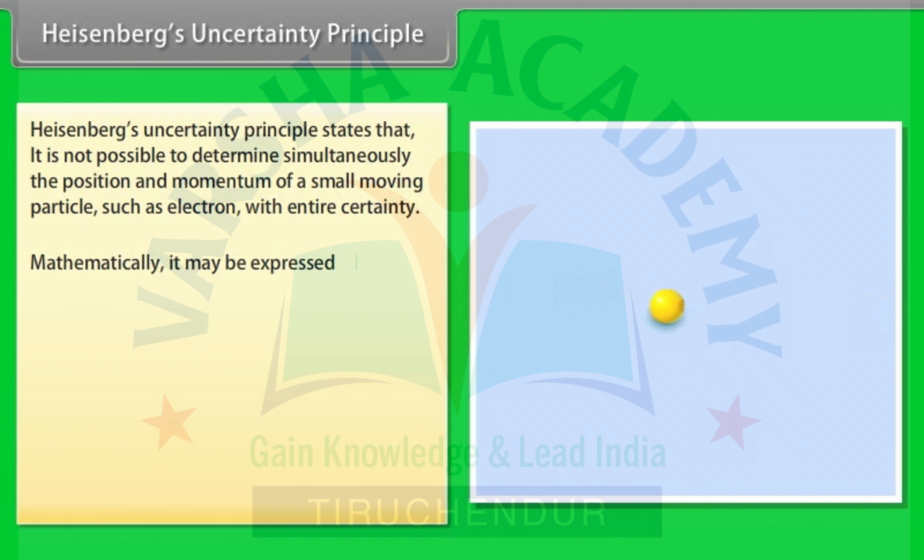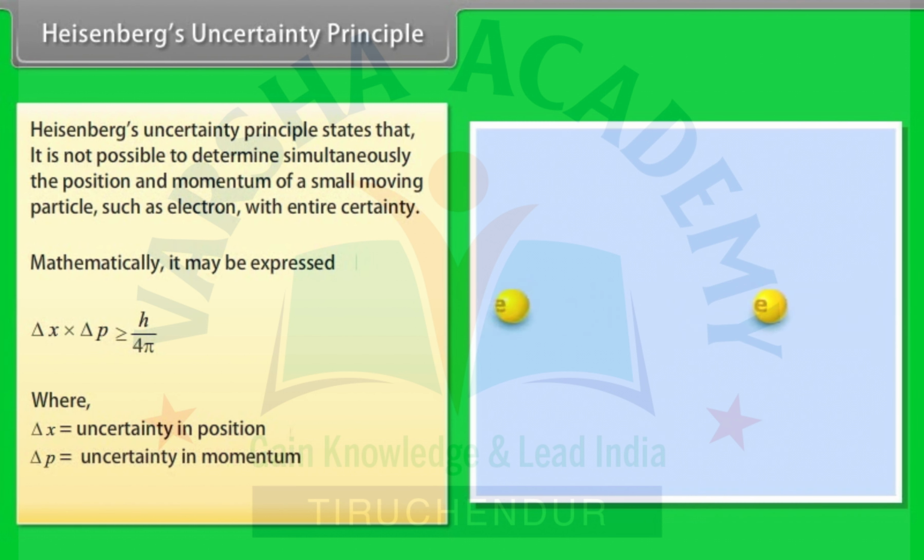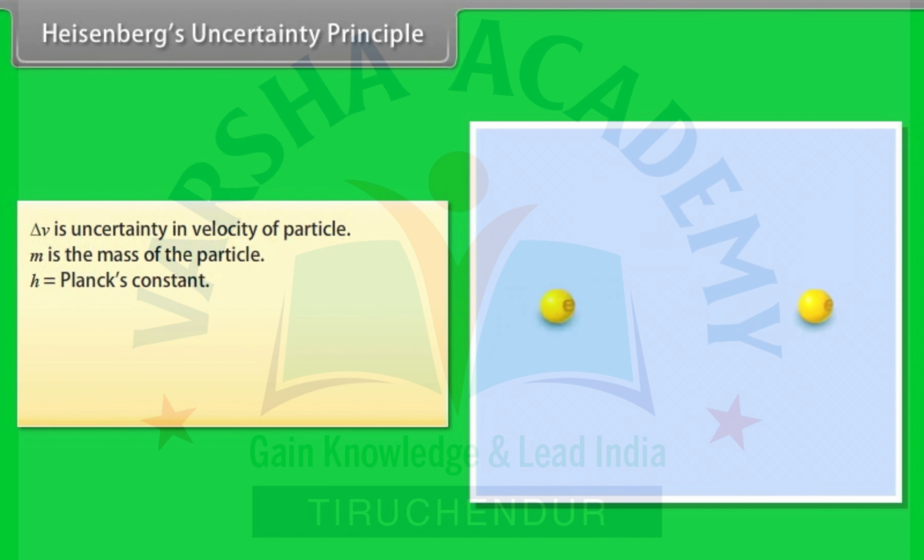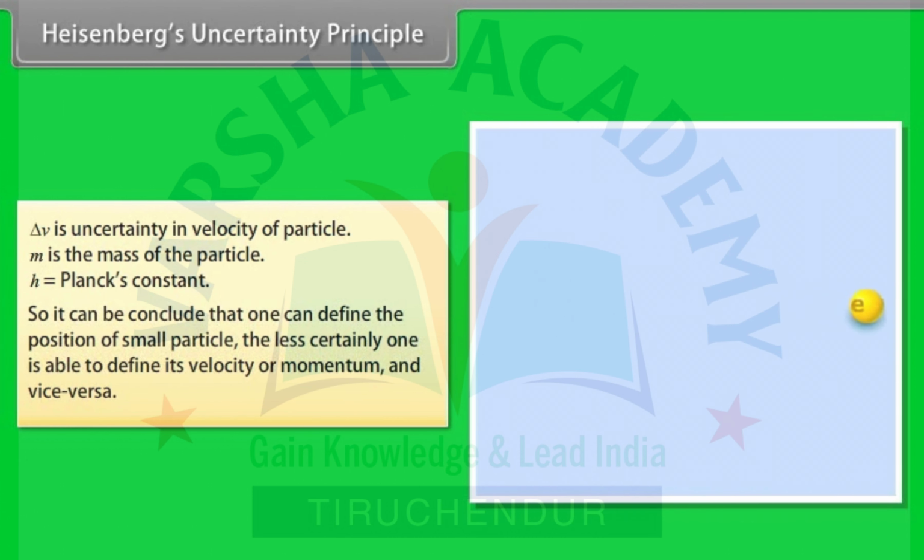Mathematically, it may be expressed as delta x into delta p greater than or equal to h by 4 pi, where delta x is the uncertainty in position, delta p is the uncertainty in momentum, equal to m delta v, delta v is the uncertainty in velocity of the particle, m is the mass of the particle, and h is Planck's constant. So, it can be concluded that the more certainty one has in defining the position of a small particle, the less certainty one is able to define its velocity or momentum, and vice versa.